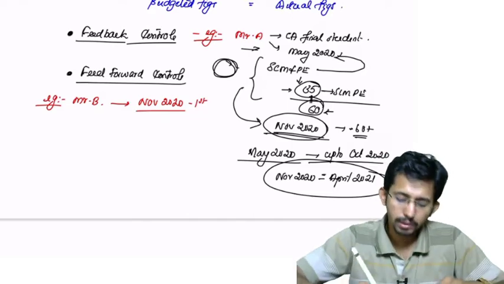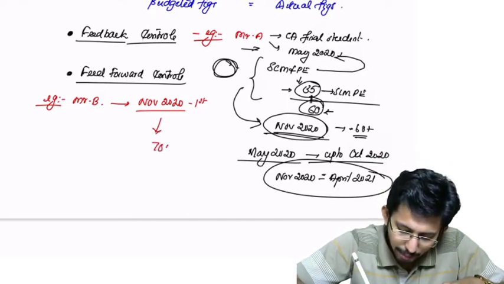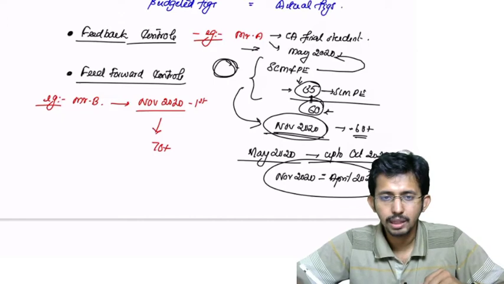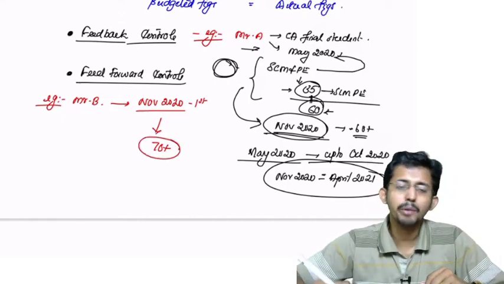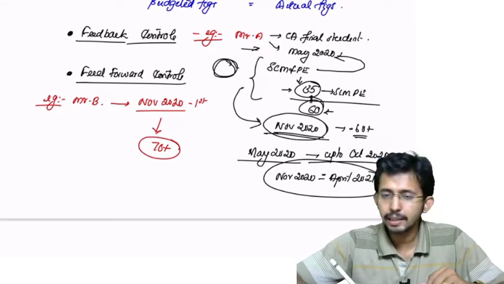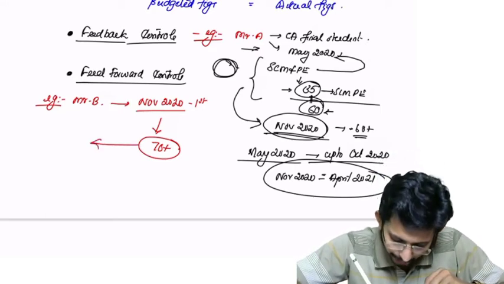What is his objective? His objective is to get 70 plus in November. So based on the opinion he got from Mr. A, Mr. B prepared a reverse plan.